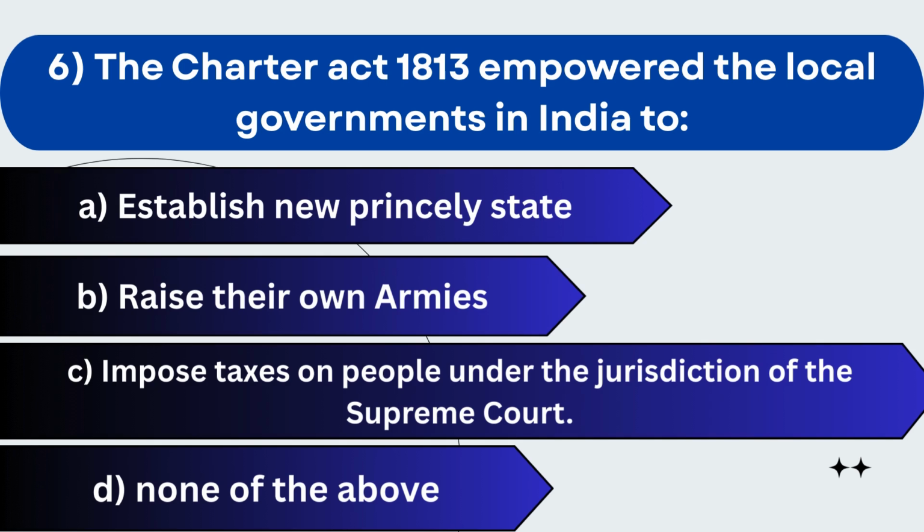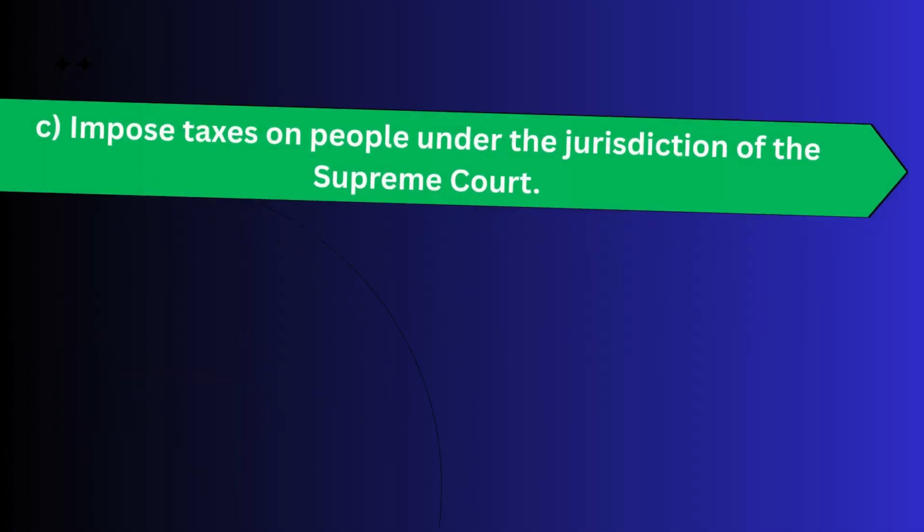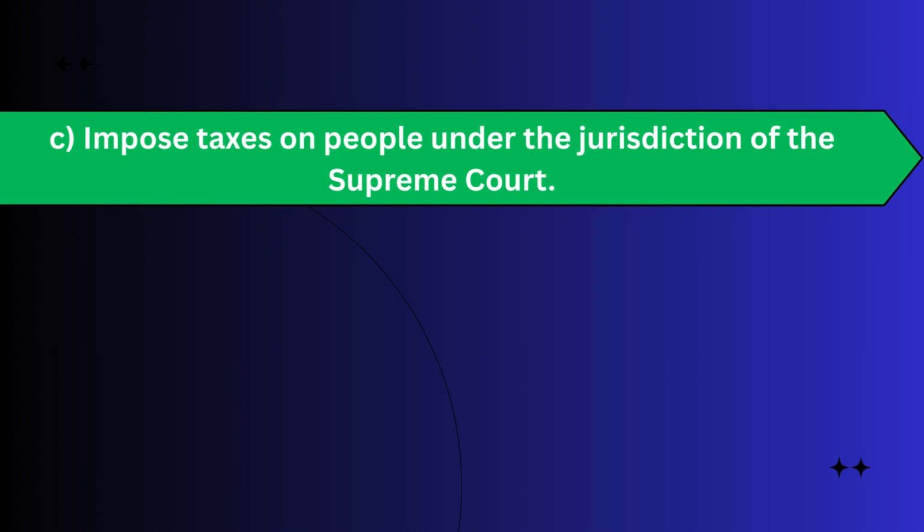6. The Charter Act 1813 empowered the local governments in India to A. Establish new princely state. B. Raise their own armies. C. Impose taxes on people under the jurisdiction of the Supreme Court. D. None of the above. The correct answer is C. Impose taxes on people under the jurisdiction of the Supreme Court.